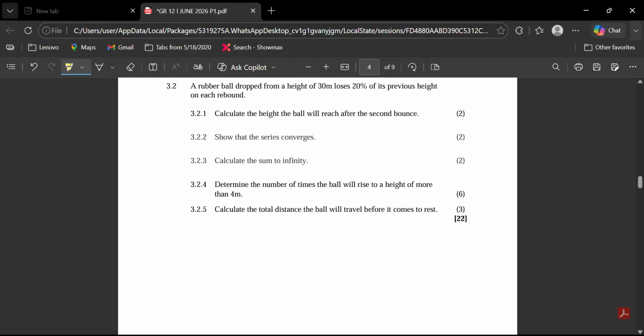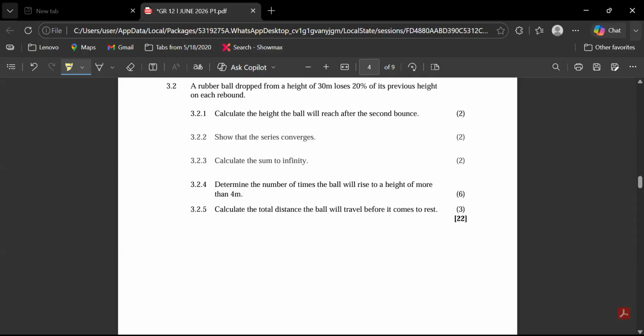Hi guys, welcome to the Daily Dose of Mathematics. This is the question that most learners were complaining about. We are busy with the Limpopo June 2026 question paper. This was the most challenging question of the number patterns. So now this question is 3.2.4, in which we are determining the number of times the ball will rise to a height of more than 4 meters, which is 6 marks.